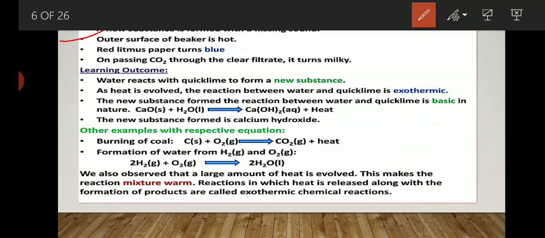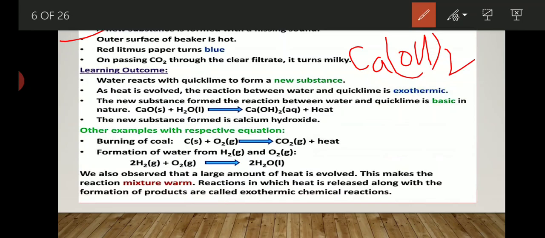That carbon dioxide gas gets mixed with the filtrate, which is slaked lime, Ca(OH)2.